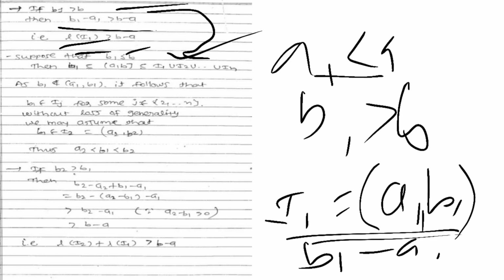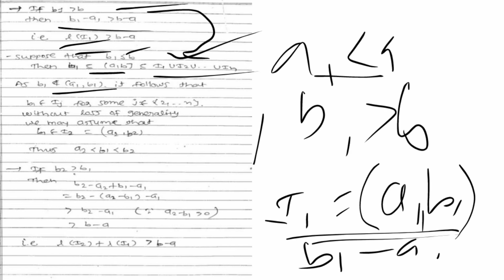First case is b1 greater than b, and the other one is b1 less than or equal to b. So from that we can say that b1 is a subset of this interval [a, b], and the interval [a, b] is in the union of this open subcover, right?